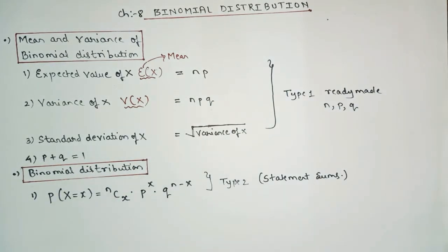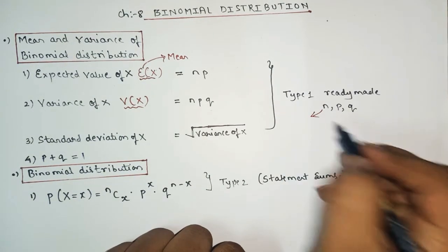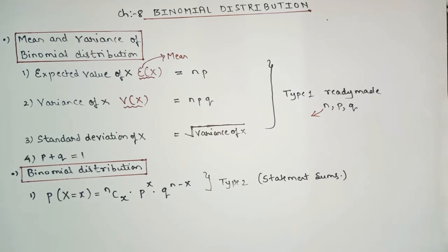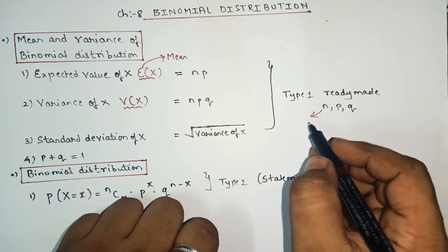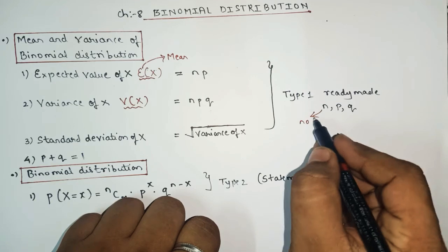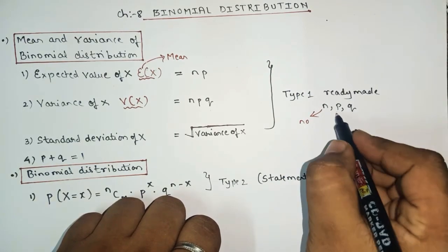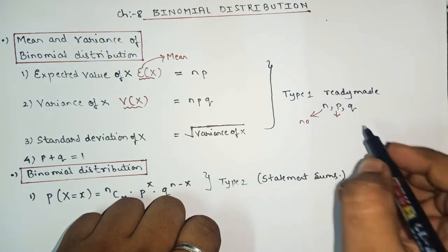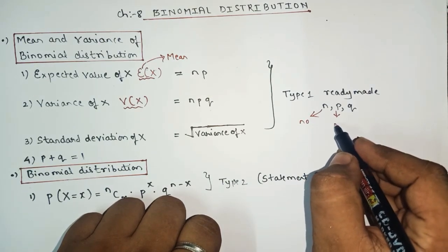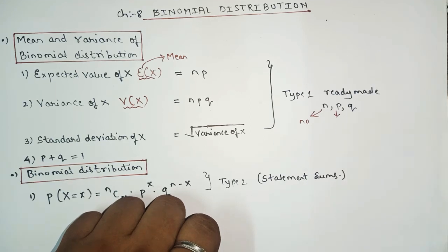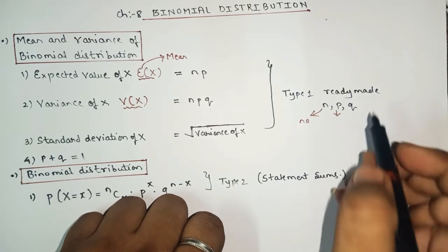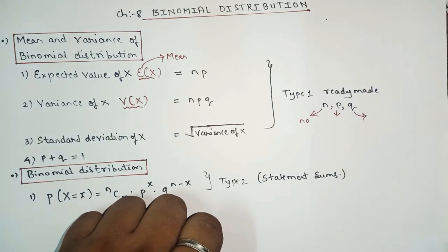Now we'll see what you mean by n, p, q. Here n is the number of trials. It is just a number, remember, as a number only. P, for this chapter, is known as successful probability, and q is known as unsuccessful.